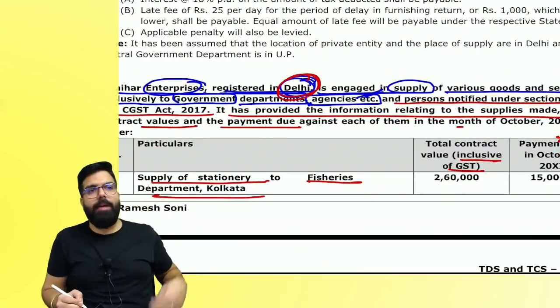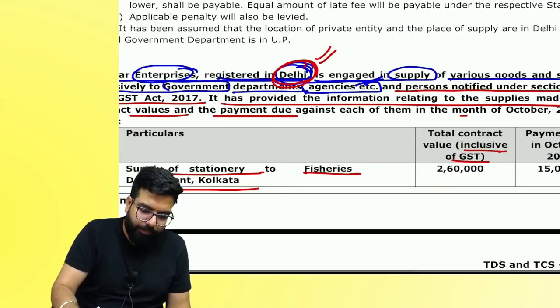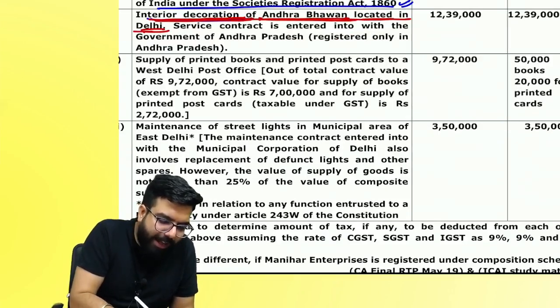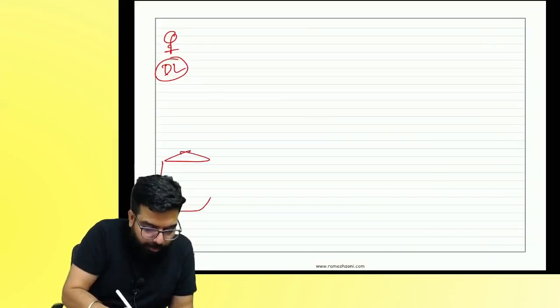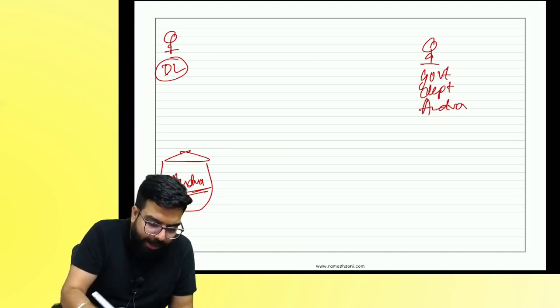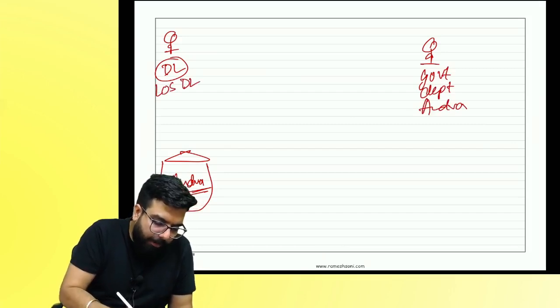First, everyone on the board. Supplier is in Delhi. Then, interior decoration of Andhra Bhavan in Delhi. This Bhavan belongs to whom? Andhra government, a government department of Andhra. Their Bhavan is in Delhi. Location of supplier: Delhi. Place of supply, recipient.